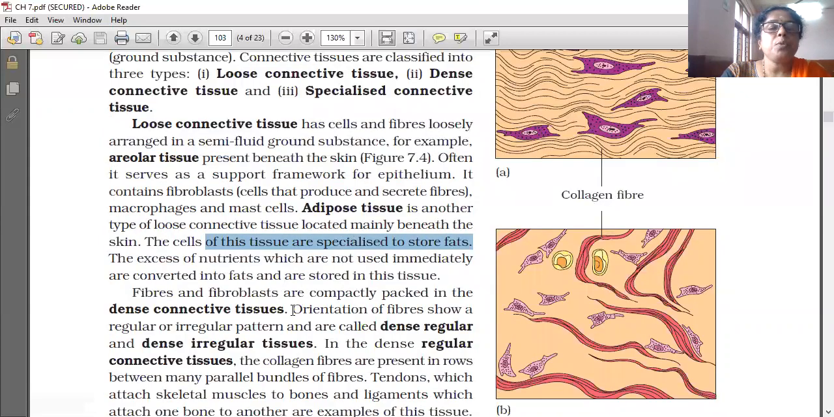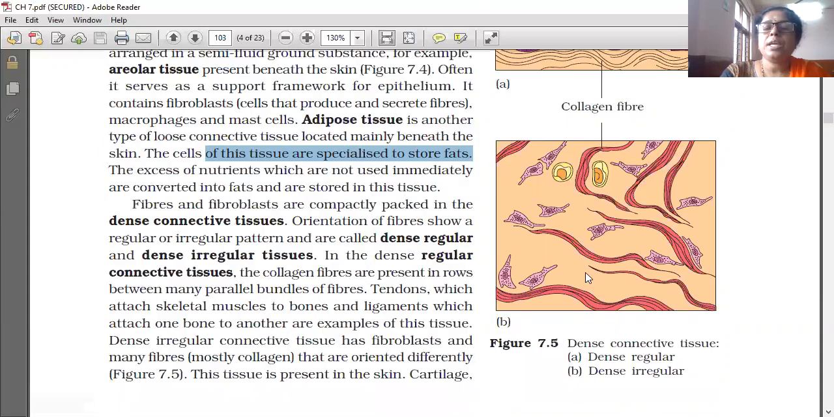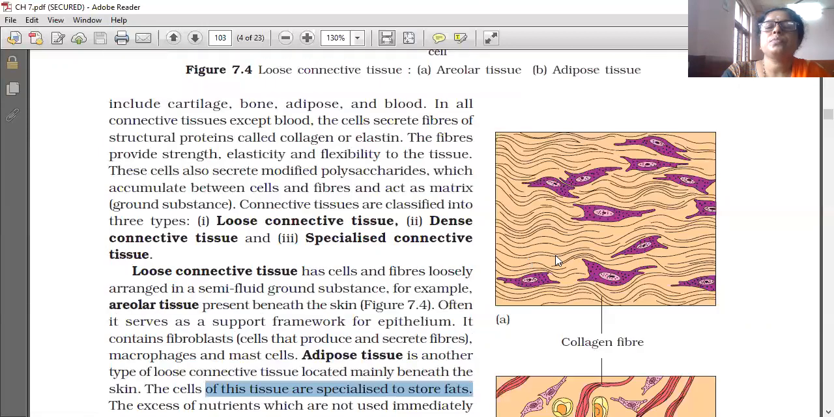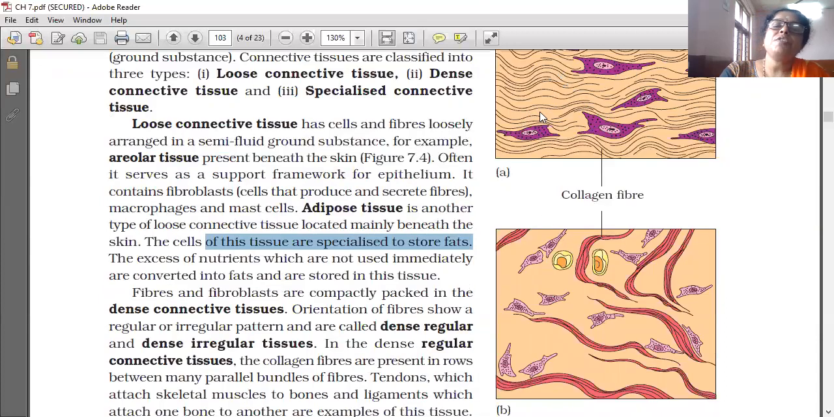Fibers and fibroblasts are compactly packed in the dense connective tissue. Both are arranged very compactly, meaning there is no empty space inside. The orientation of fibers shows a regular or irregular pattern and they are called dense regular and dense irregular tissue.